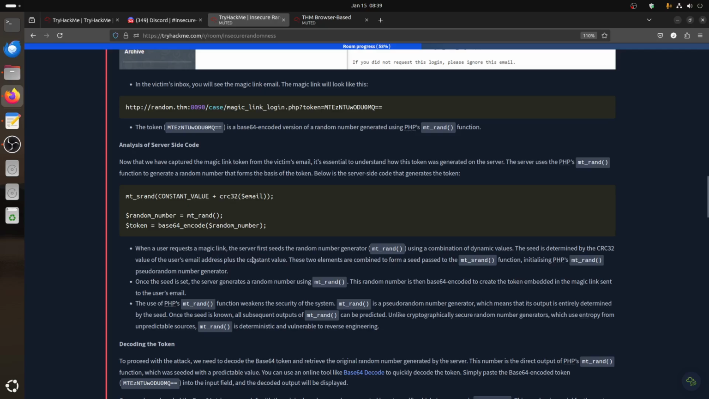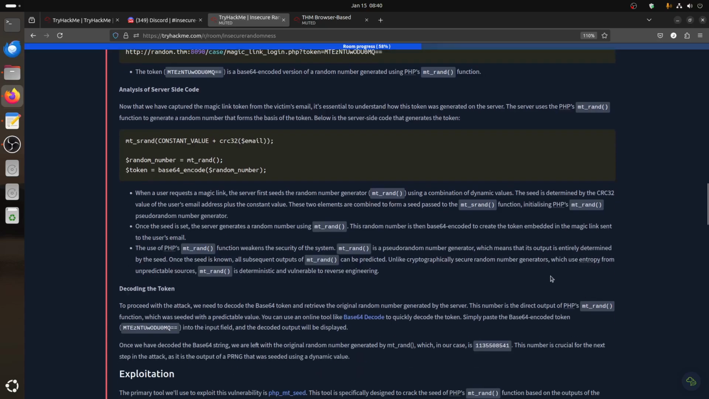So when a user requests a magic link, the server seeds the random number generator using a combination of dynamic values. The seed is generated by the CRC32 value of the user email address plus a constant. That's the problem, the constant value. These two elements are combined to form the seed. When you get the rand start, the random number is generated through the seed. But remember, when you have the same seed, you get the same sequence, as we talked about before. Once the seed is set, the server generates a random number using mt_rand. This random number is then base 64 encoded to create a token, and that's what we get.